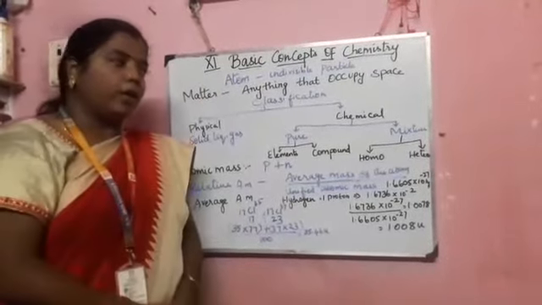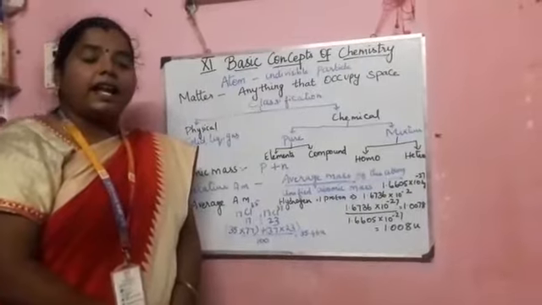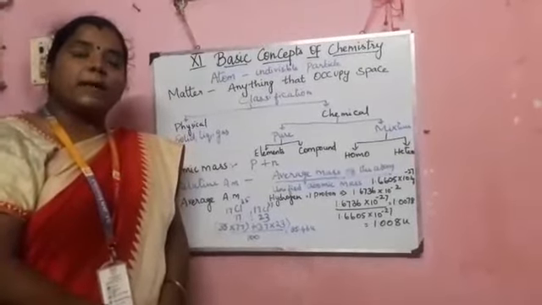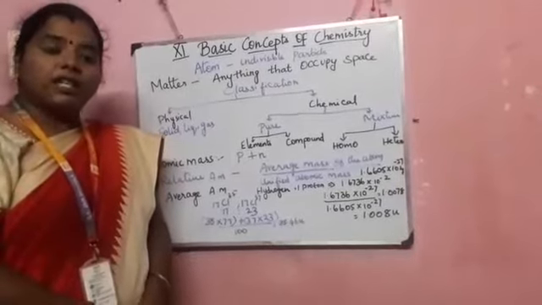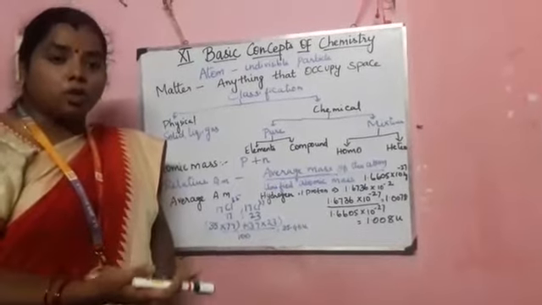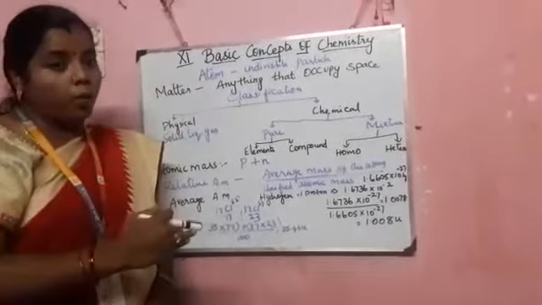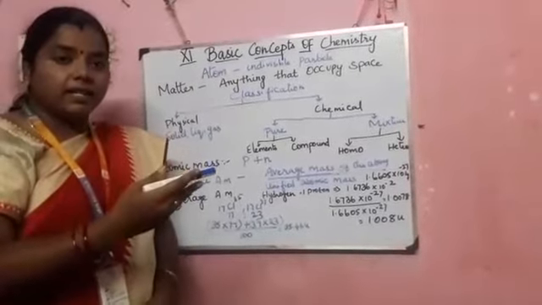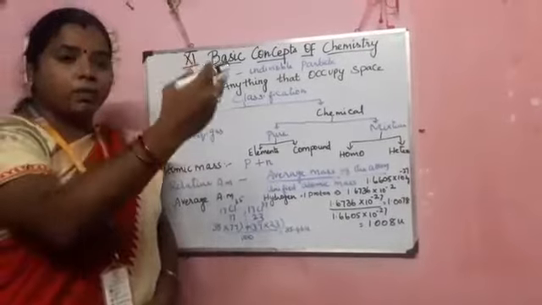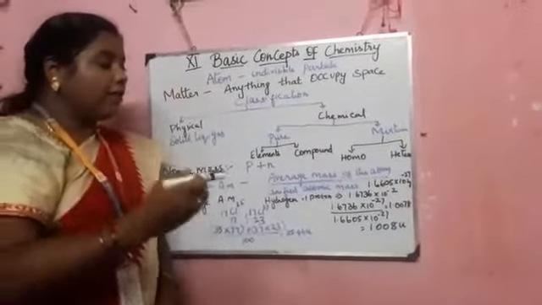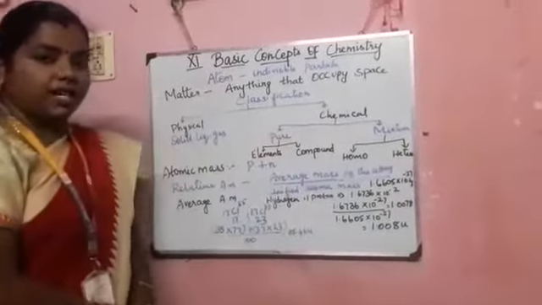That is called homogeneous. And for heterogeneous, take the example of sand with water. If you put sand in water, it cannot dissolve and it settles. In that solution we can see two phases: one is the liquid and the other one is the sand. That is called heterogeneous.